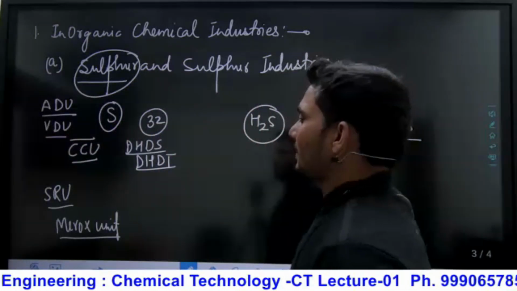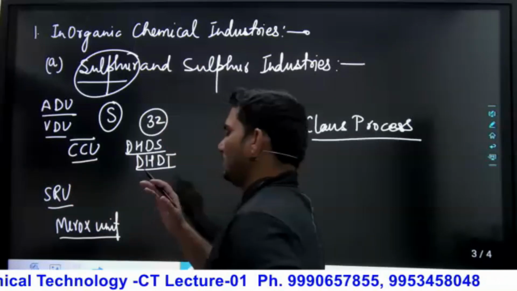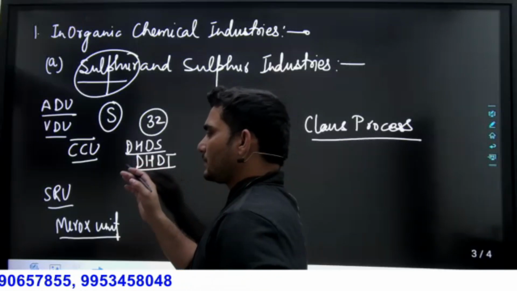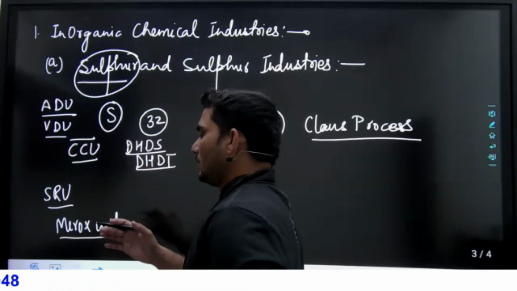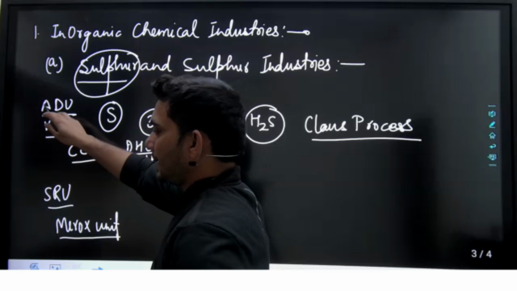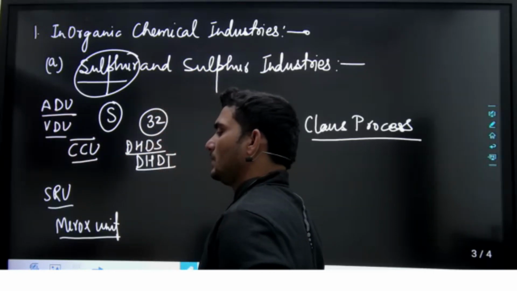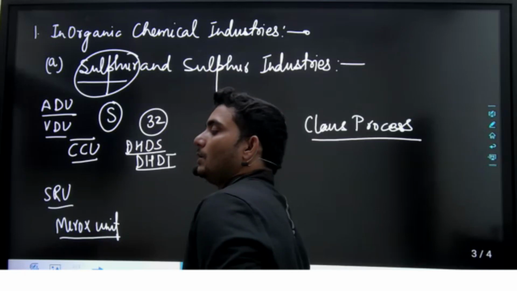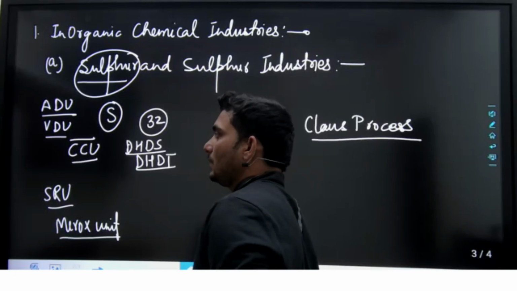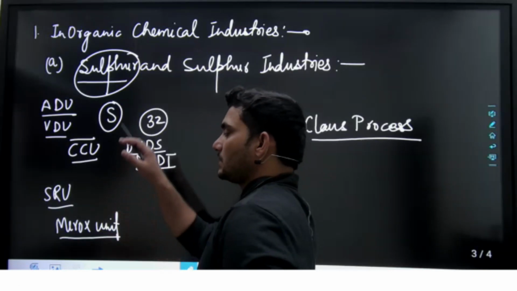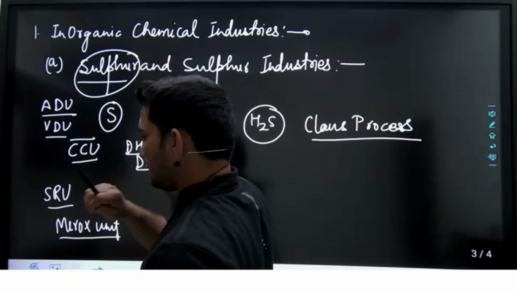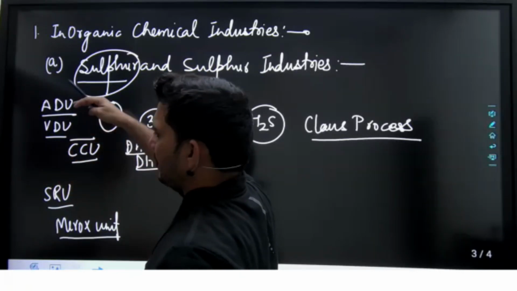So in the petroleum industry, when we treat the crude oil, again I will discuss it in detail, but before that you can understand. First of all, we treat the crude oil. Before entering the atmospheric distillation unit and VDU, we remove the oleophobic impurities. Then we send it into the atmospheric distillation unit. In the atmospheric distillation unit, from the top section we get the gases and light distillate. After that we get light hydrocarbon.